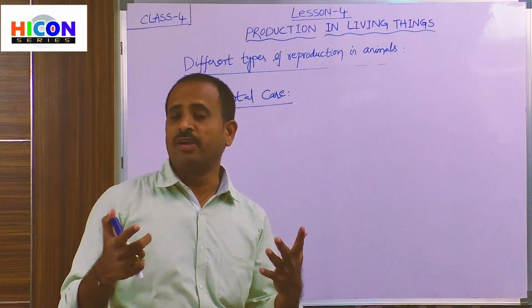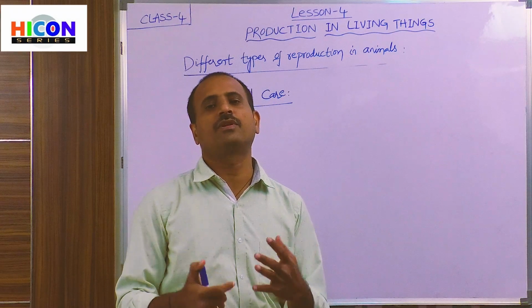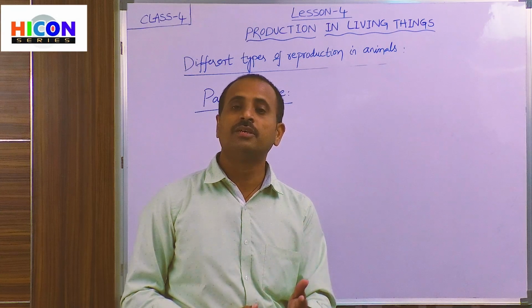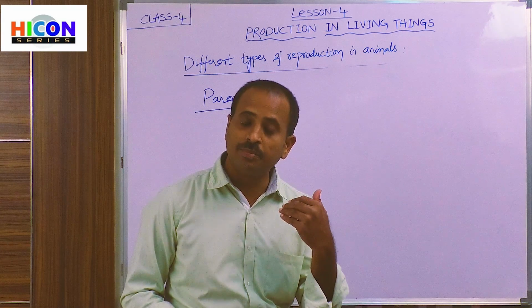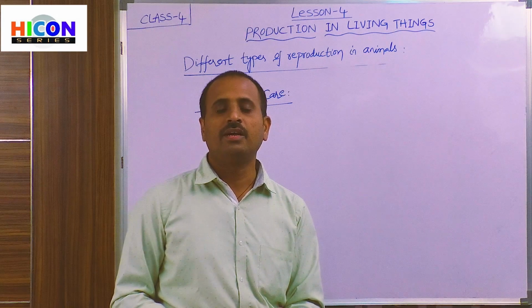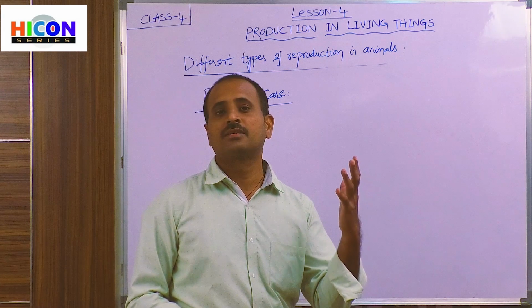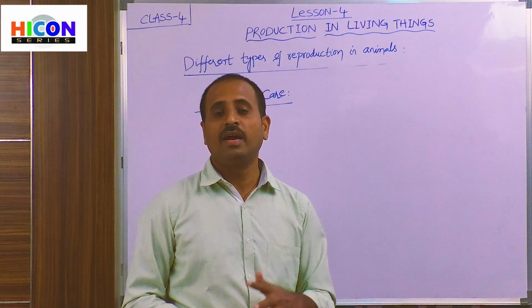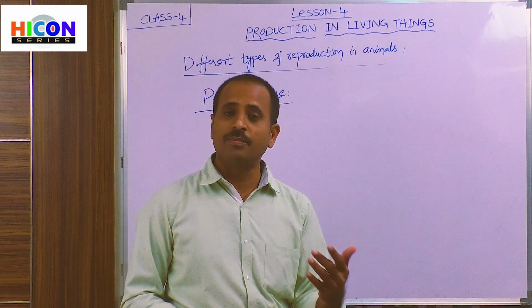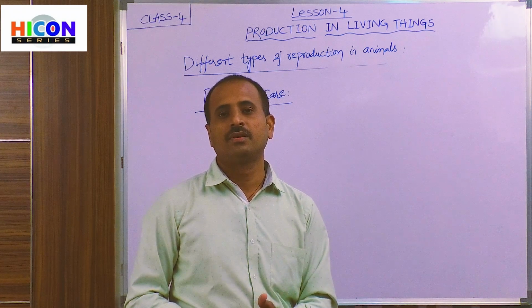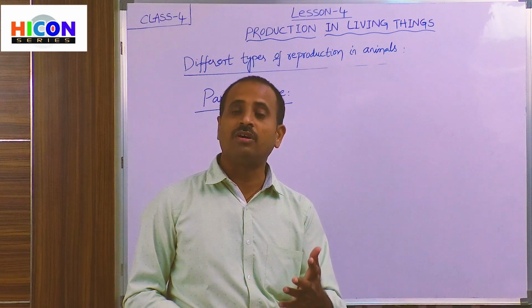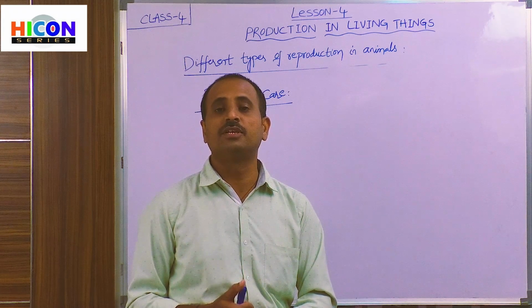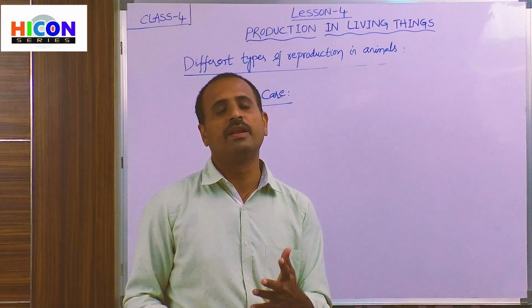Children, up to now we have discussed the different types of reproduction. There are two types of reproduction in animals. First, some animals directly give birth to new ones. Examples are human beings, dogs, cats, cows, rats, etc. And the second type is some animals will lay eggs. Examples are birds, fish, frogs, reptiles. All these are examples of animals which reproduce their young by laying eggs.